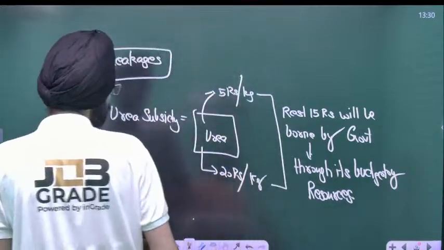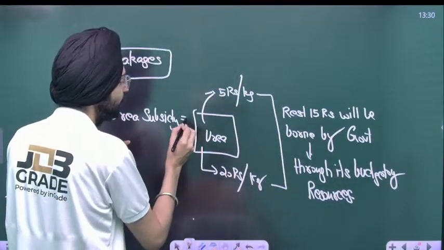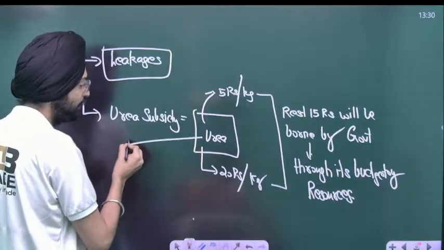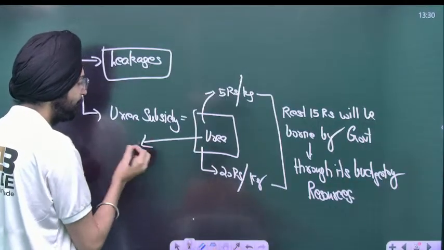So you will say, what's the problem with that? The problem is with this shopkeeper. He's a corrupt person.